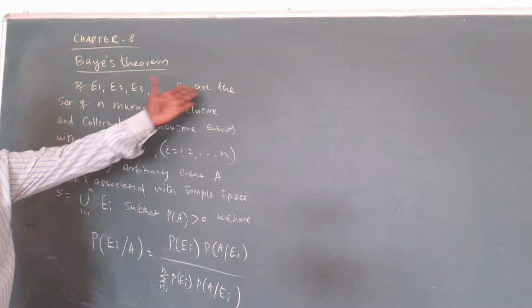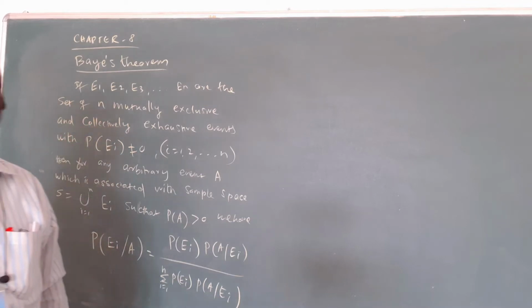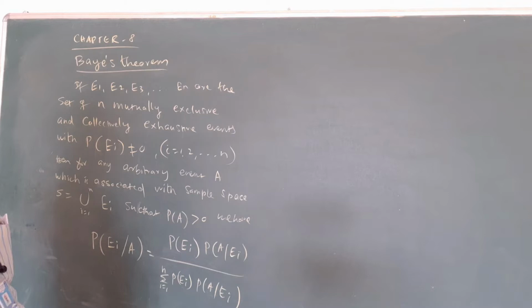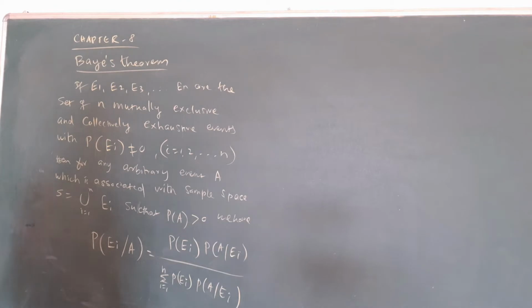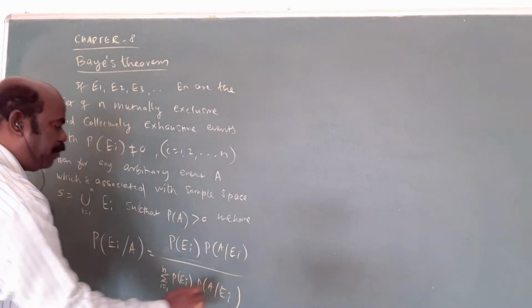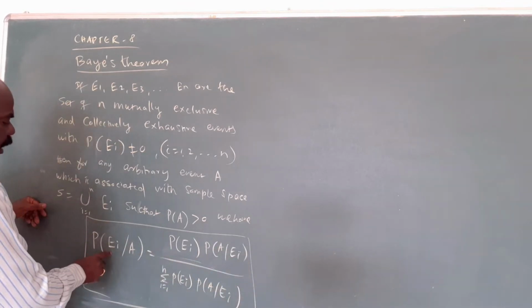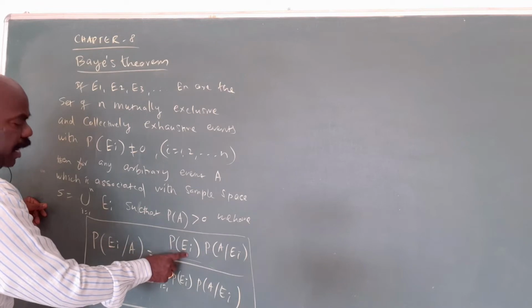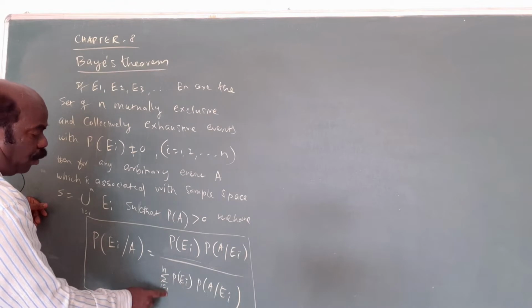E1, E2, E3, up to En are n mutually exclusive and collectively exhaustive events with P of Ei not equal to 0, i equal to 1, 2, etc. For any arbitrary event A associated with the sample space, P of A is always continuing. The denominator is called P of A. This is the formula: P of Ei given A equals P of Ei into P of A given Ei, divided by sigma of i from 1 to n.